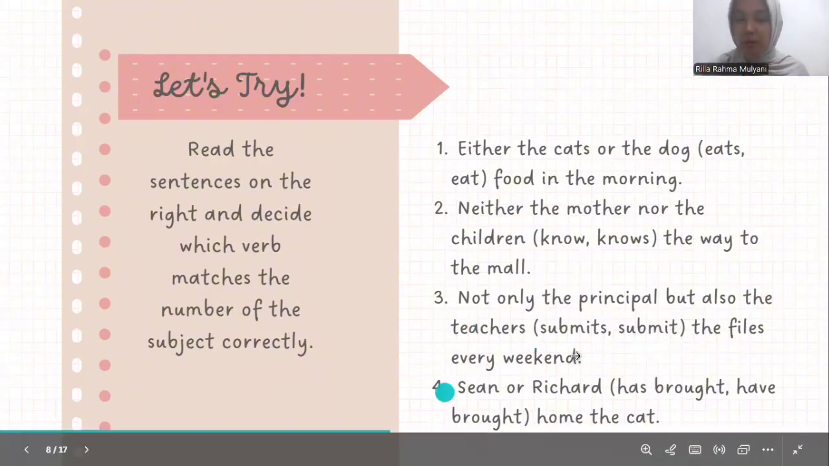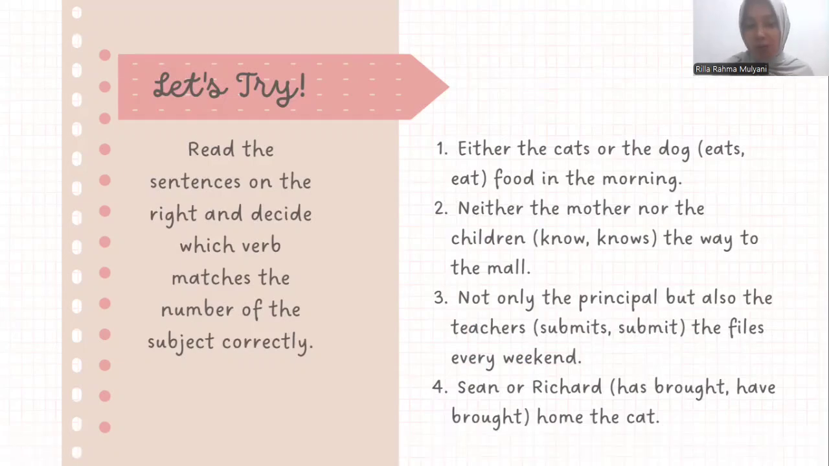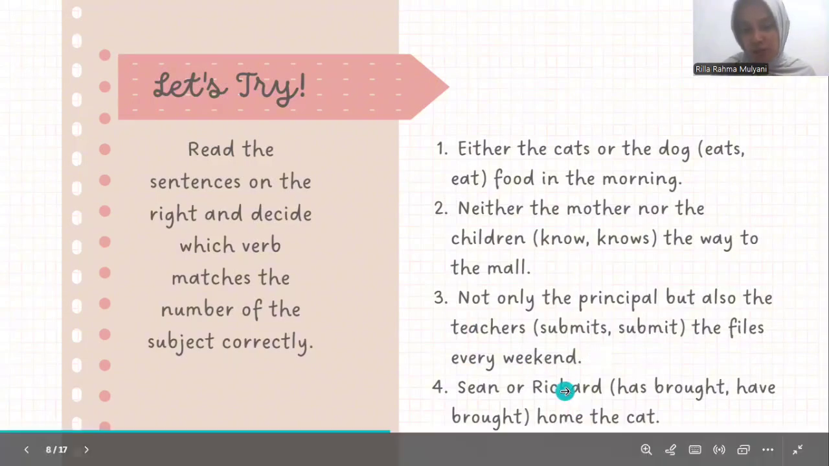Number 4, Sam or Richard has both homes and the cat. The closest subject is Richard. This is singular, so the verb is has both, not have both. Okay, next.